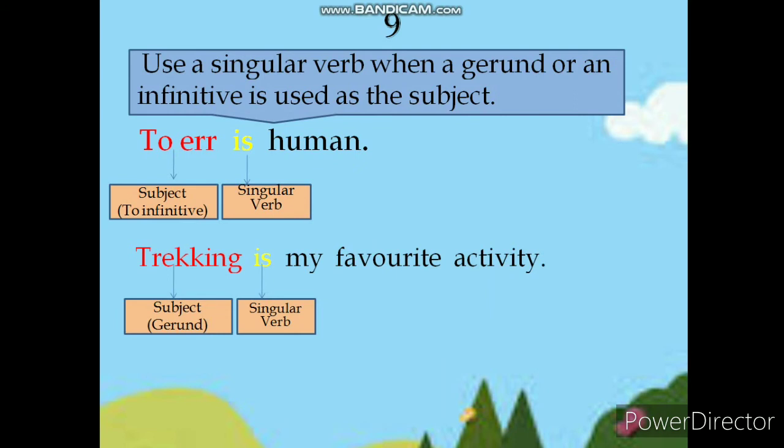Use a singular verb when a gerund or an infinitive is used as the subject. Now see some of the examples. To err is human. Here to err is the subject and it is a to infinitive. So the singular verb is used. See another example. Trekking is my favorite activity. Trekking is a gerund, it is the subject. So the singular verb is used in this sentence.